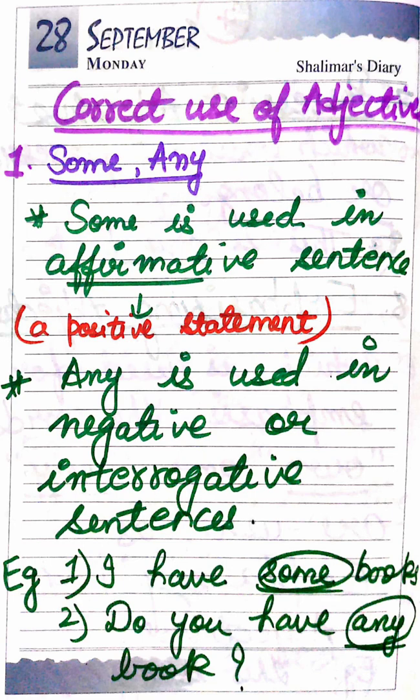Two examples are given. I have some books. Second, do you have any book? So the second one is interrogative, that's why we have used any, and the first one is an affirmative sentence.